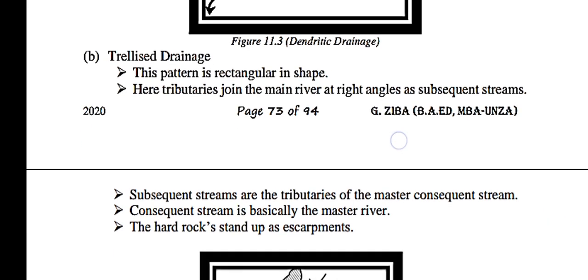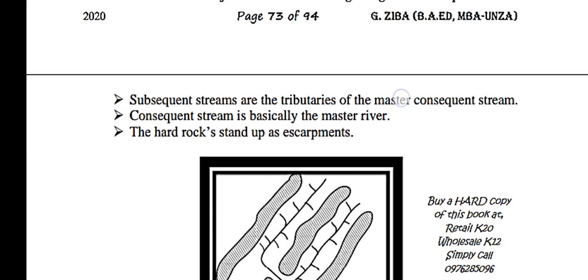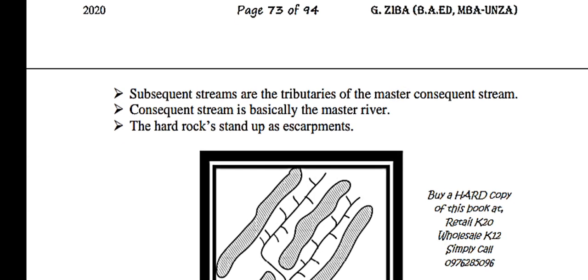Subsequent streams are the tributaries of the master stream. Consequent streams are basically the master river. The hard rocks stand up as the escarpments.